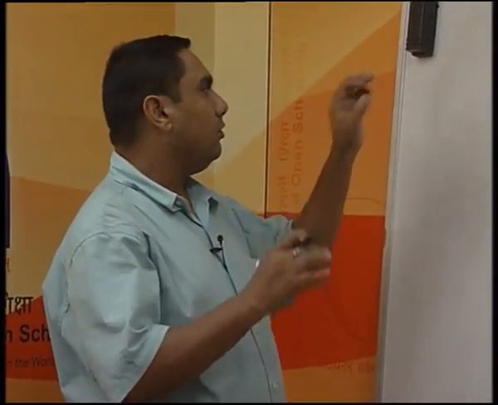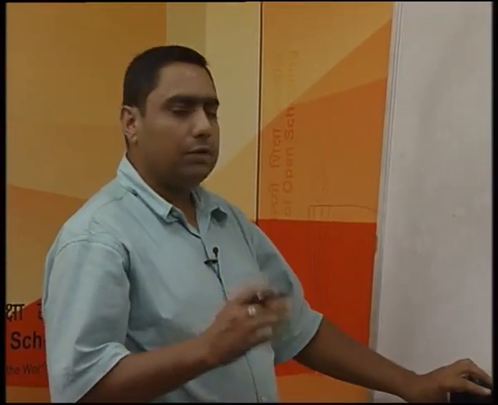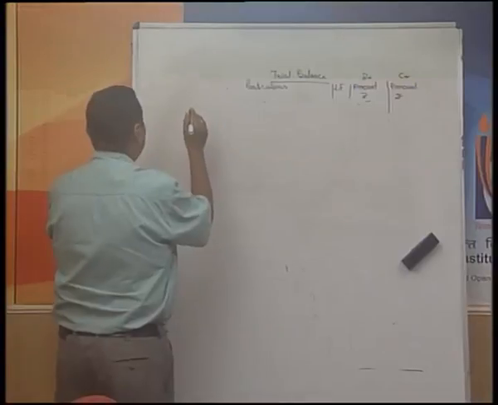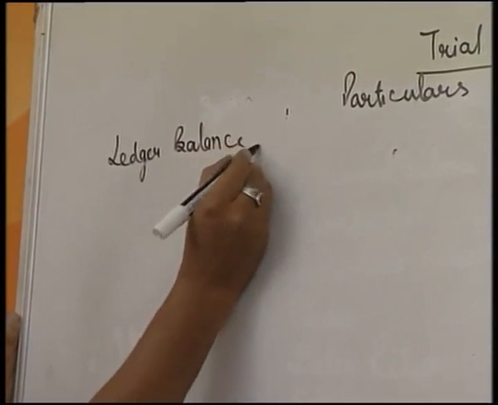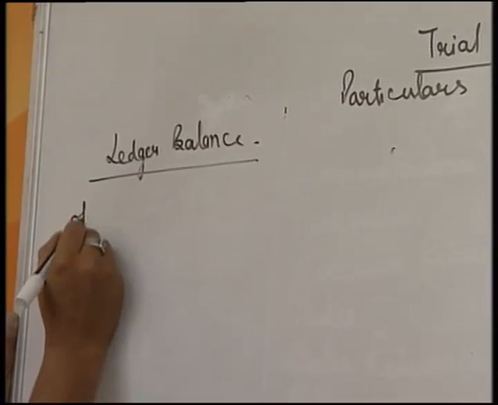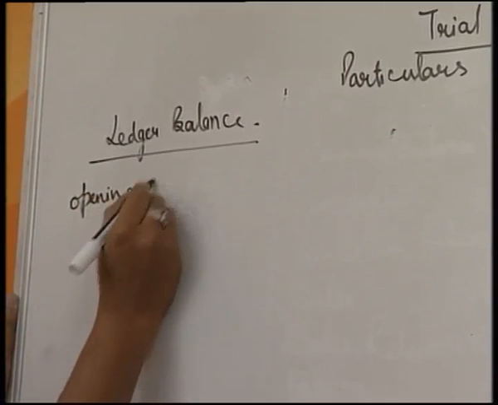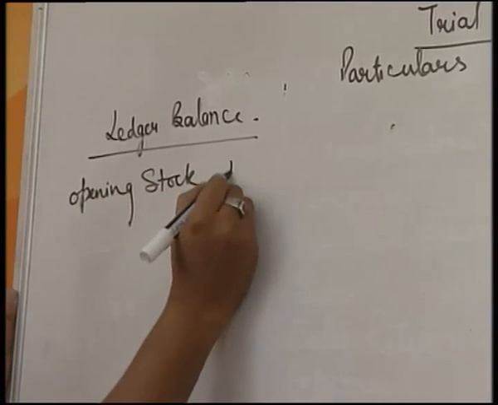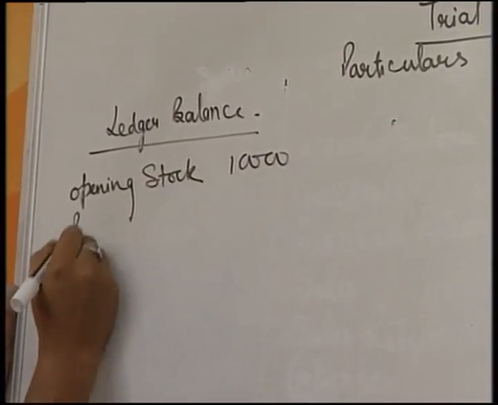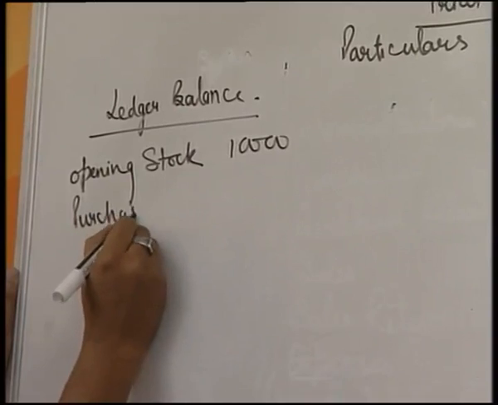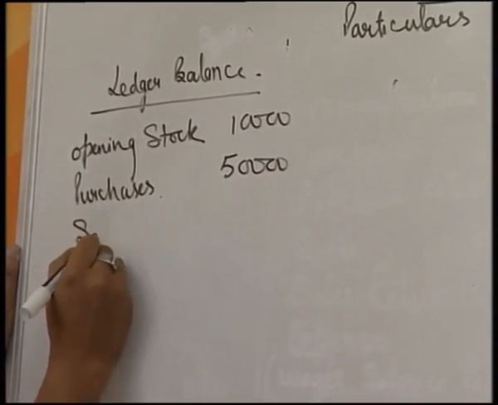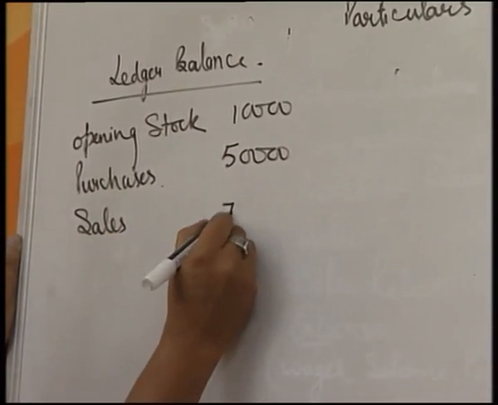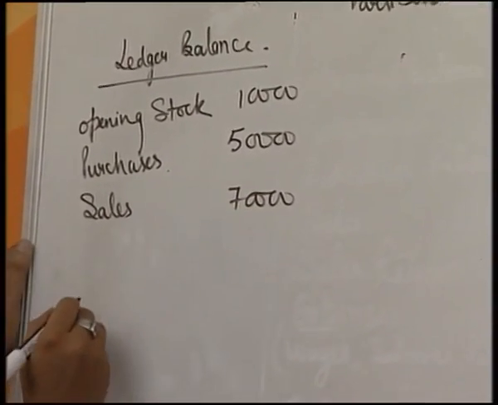So, now this is the format which you are going to take care of. For your purpose, I am going to take one imaginary illustration example. Say we have certain ledger balances. This is going to be given to you in the question. Say we take opening stock 10,000, purchases 50,000, sales 70,000,